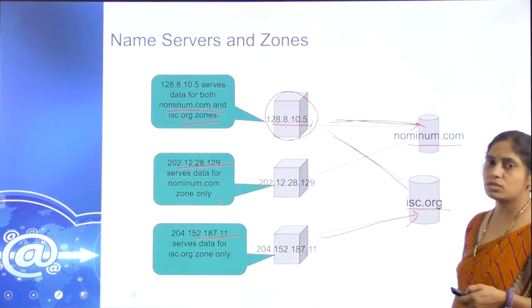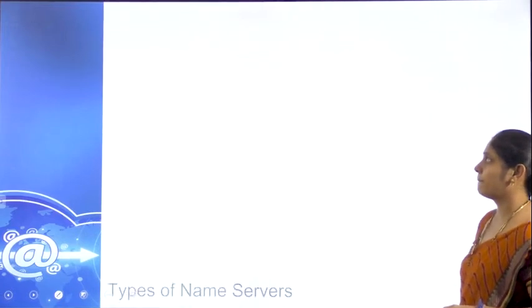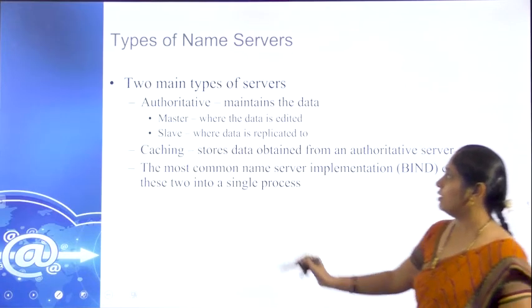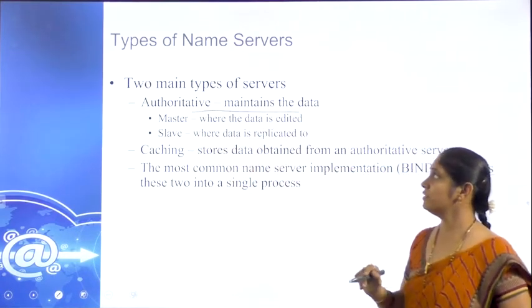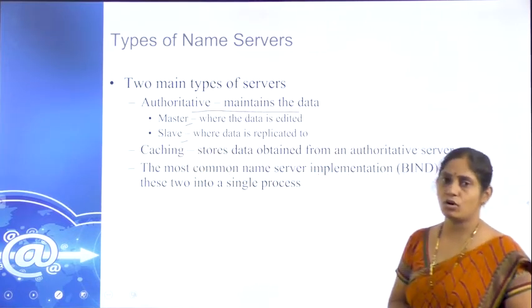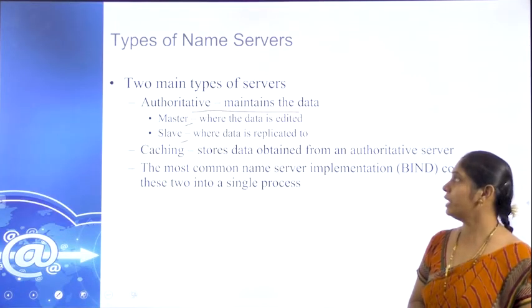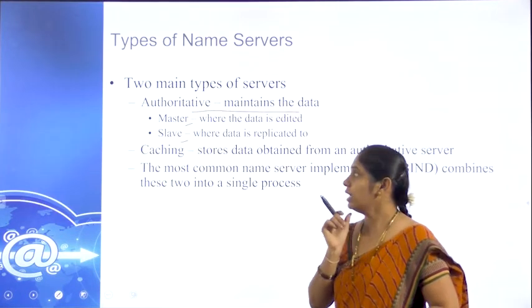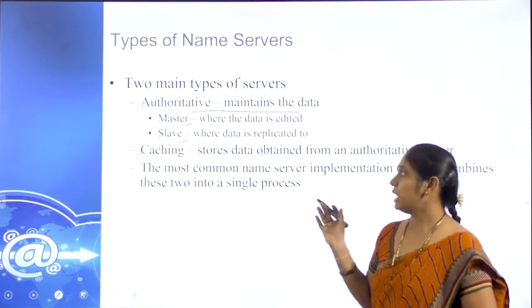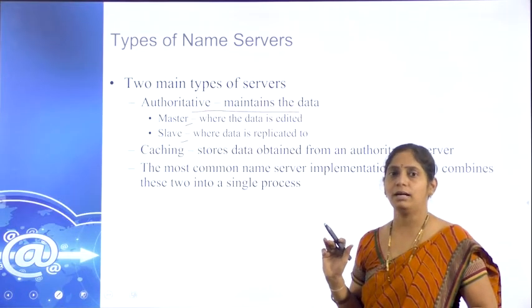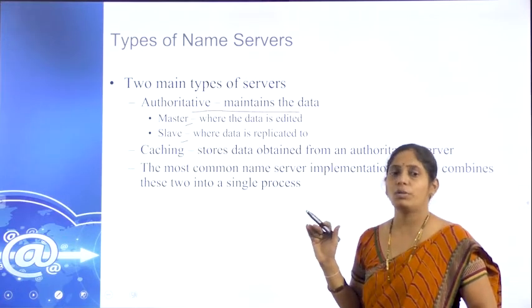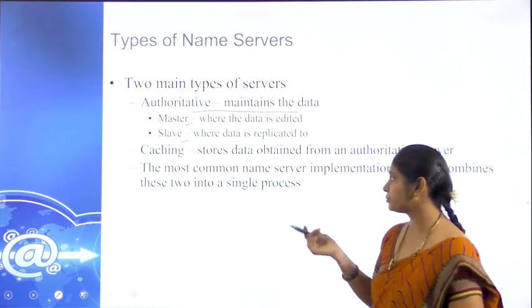Likewise, the name servers and the zones get activated. So there are two types of name servers we have. One is the authoritative server which maintains the data, the master copy as well as the slave copy. Usually the master copy will be maintained by the server, and the slave copy will be given to the clients. The master copy can be edited by the master, the main server, only. The slave copy cannot be modified, the user can just access it.